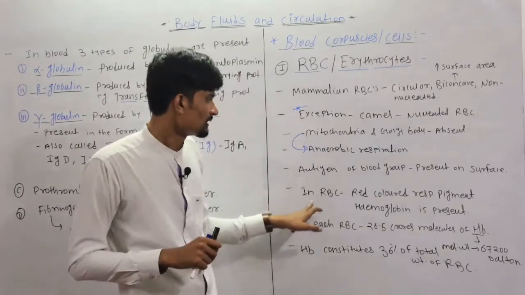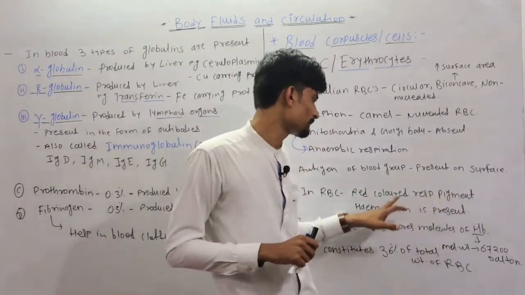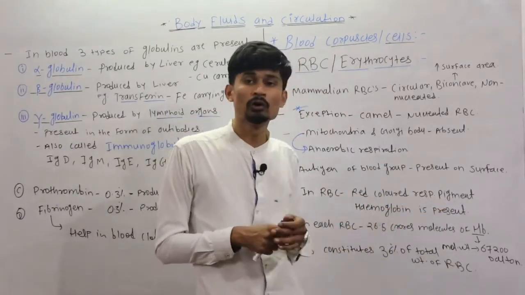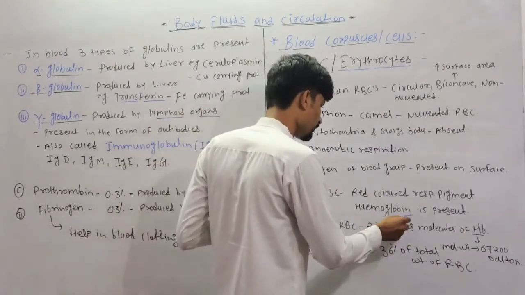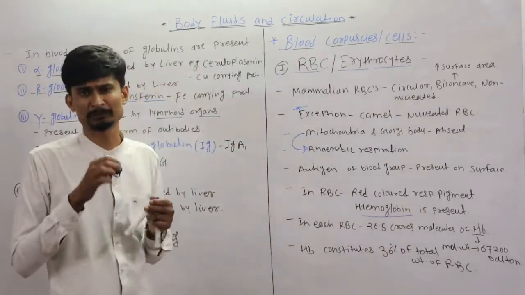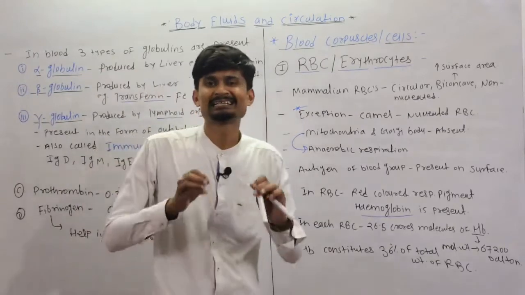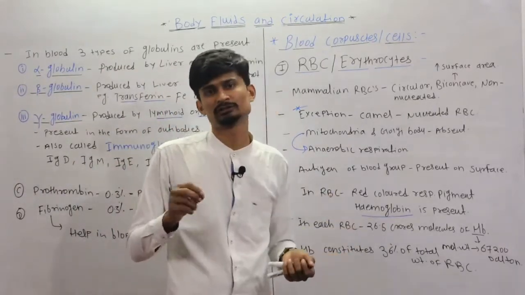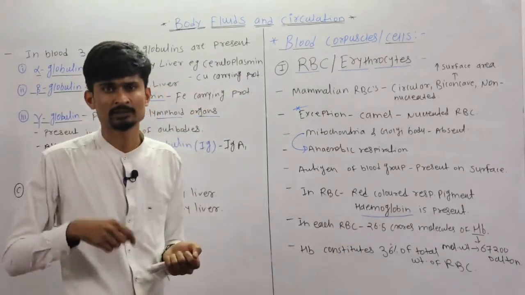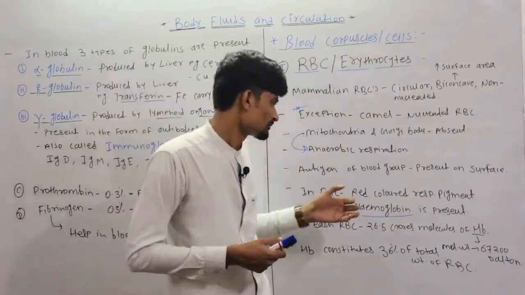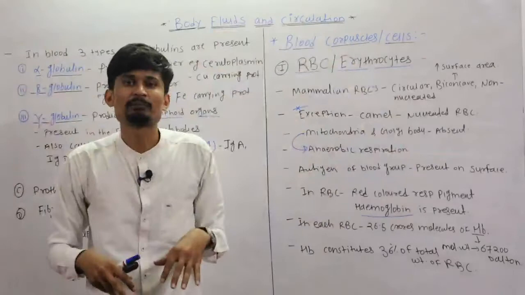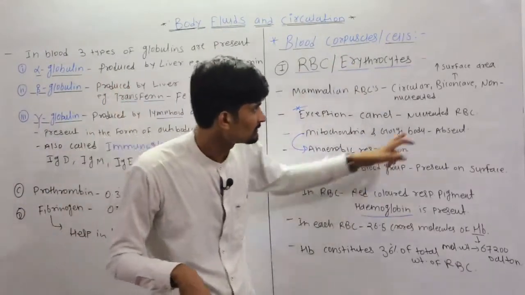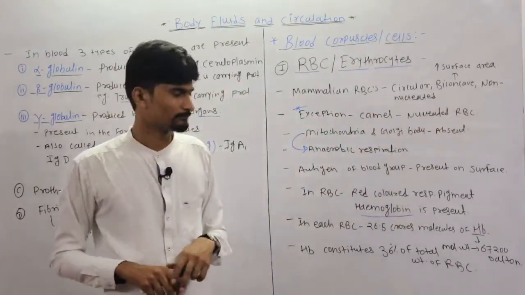In the RBC, there is a red colored respiratory pigment, that is the hemoglobin. So hemoglobin is a respiratory pigment. It means that it carries the oxygen. We have seen that hemoglobin carries the oxygen in the respiration chapter, that is the previous chapter. So that hemoglobin is present in the RBC, which carries the oxygen, and that's why it is non-nucleated.